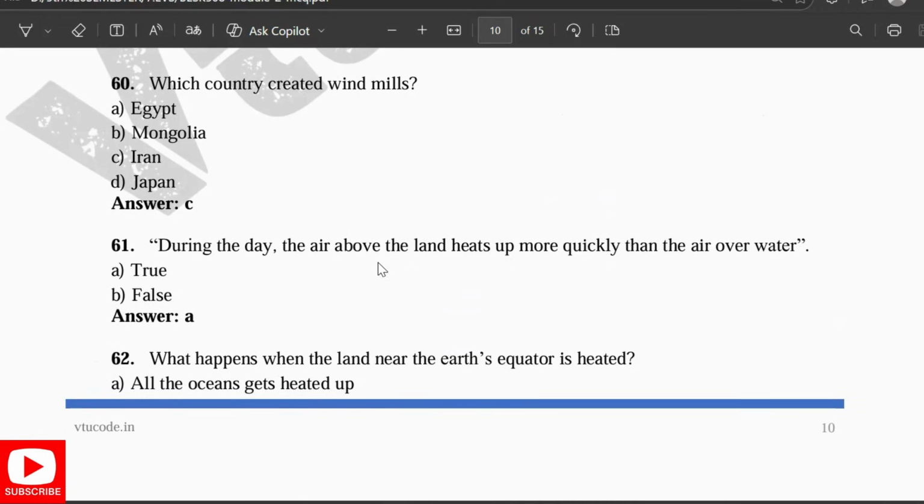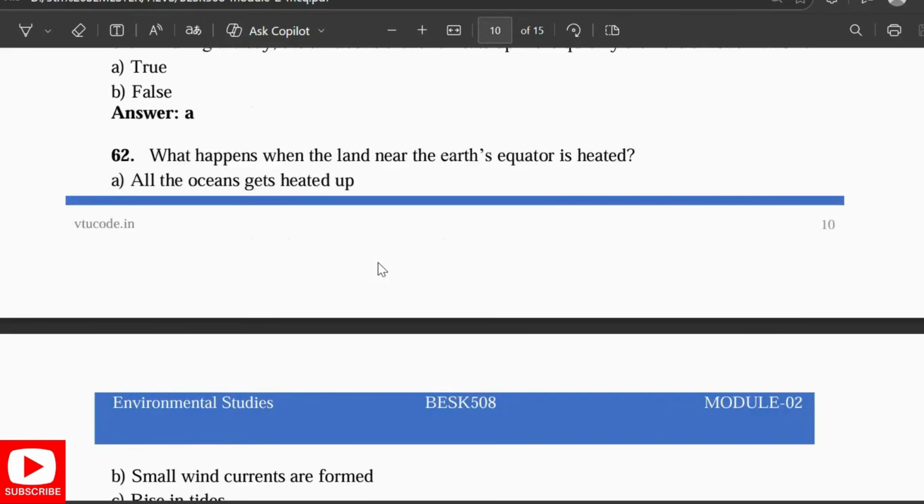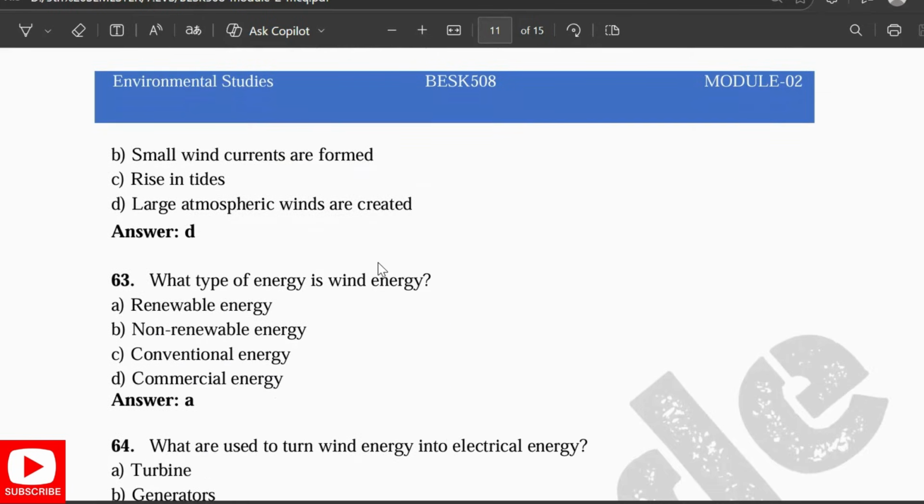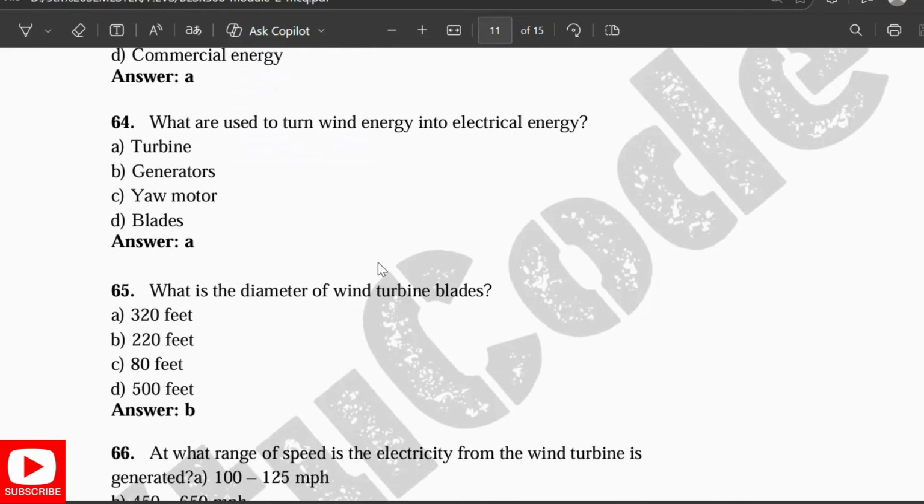Which country created the windmills? It is Iran. During the day, the air above the land heats up more quickly than the air over the water. True. What happens when the land near the Earth's equator is heated? Large atmospheric winds are created. What type of energy is wind energy? It is renewable energy.